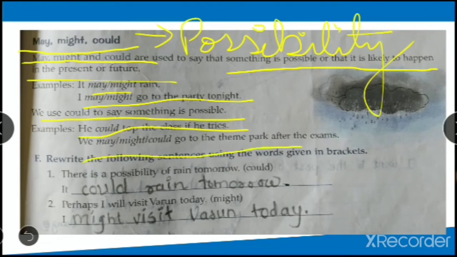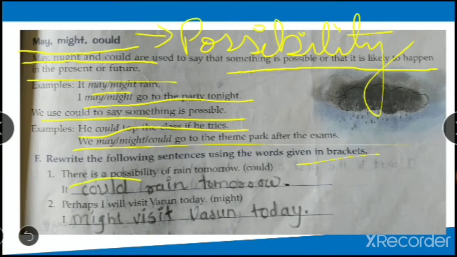We may, might, could go to the theme park after the exams. What is the possibility? That they may go to the park, they might go to the park, they could go to the park after the exams. So it's very simple. For possibilities you can use may, could, might. Okay, you will not be wrong in that. So that is why in the brackets it's given to you whether you have to use could or might or may. So students, be clear, it's given in the bracket what you have to use, because you can use all three.